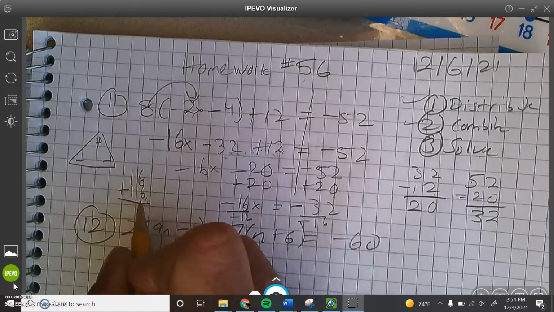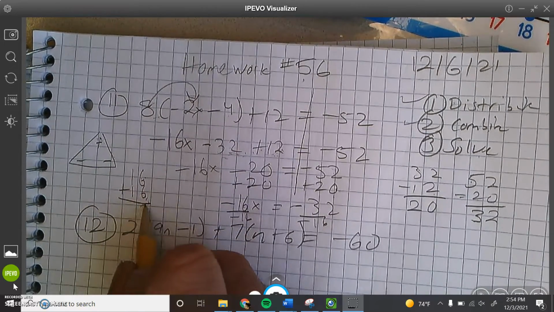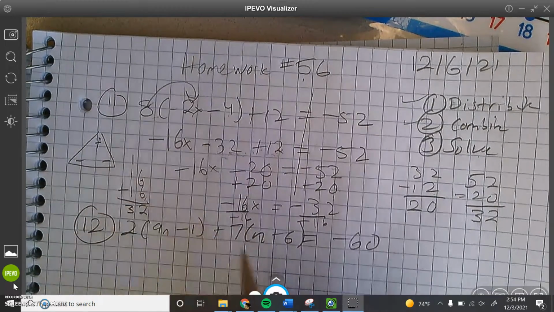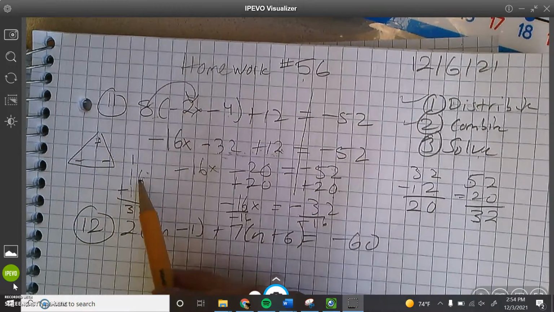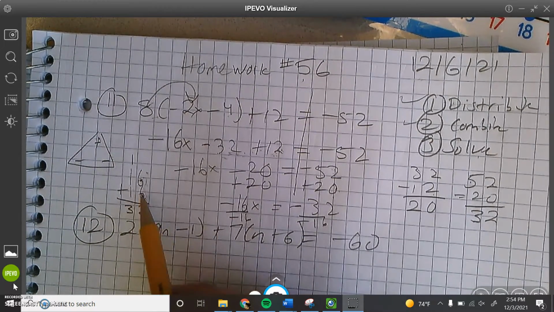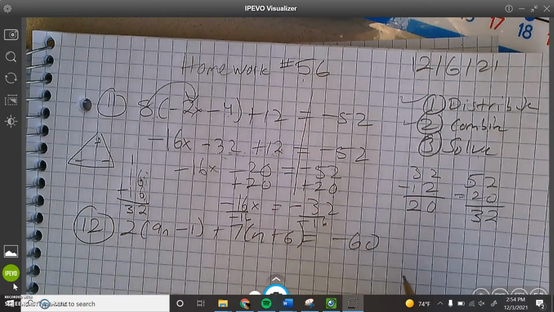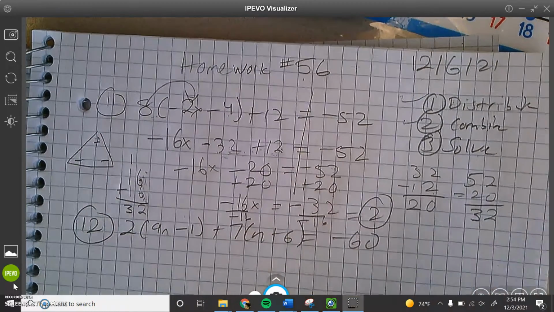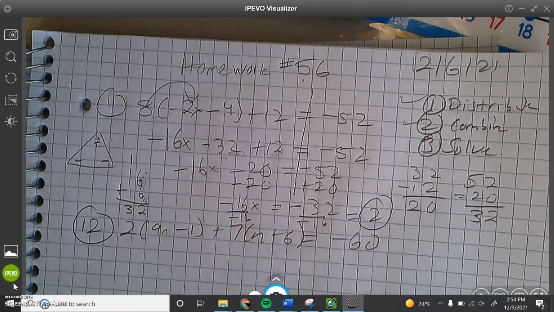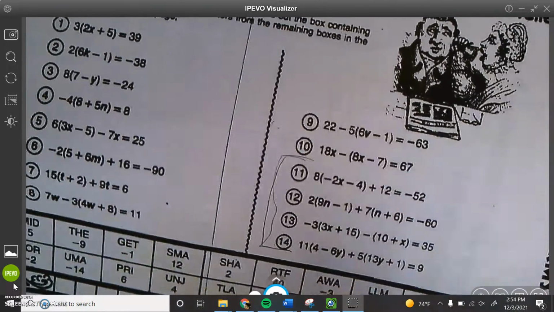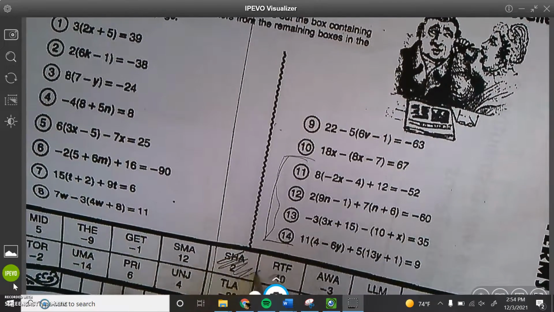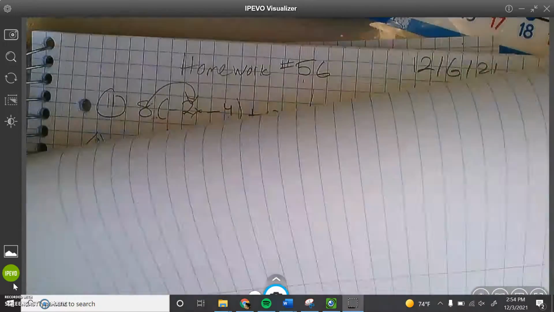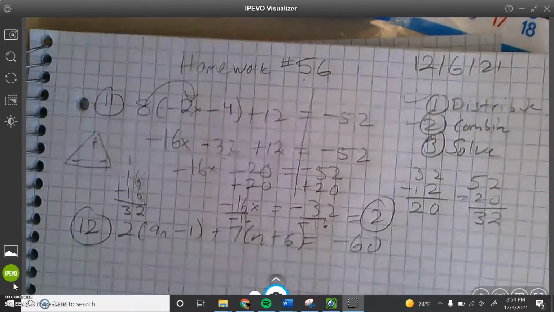It would be 16 times 2, right? 6 plus 6 is 12, 1 plus 1 plus 1, so 2 16s is 32, right? And a negative divided by a negative is a positive. So you get 2 there. X equals 2. Nice.